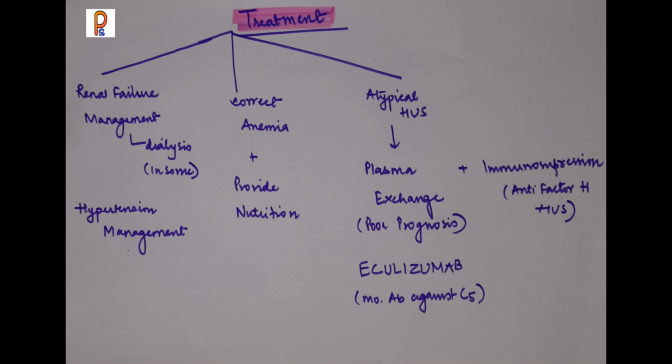If we get atypical HUS, then we need to do plasma exchange. Sometimes, if there is involvement of anti-factor H, we may need immunosuppression. And if C5 involvement is there, we may use the drug eculizumab.